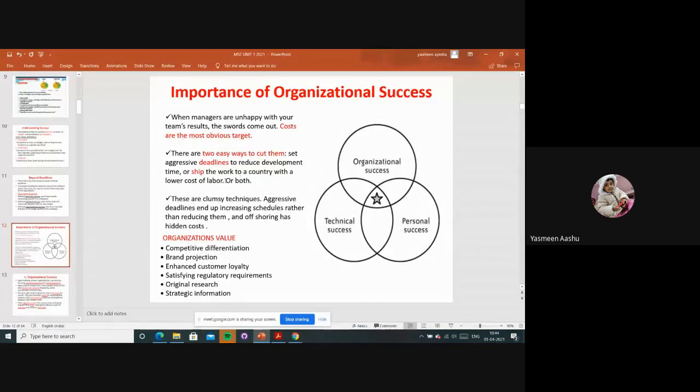So in these two ways we can increase our organizational success, right? Whatever problems we face at that time, we can reduce them. So here we are using the example of